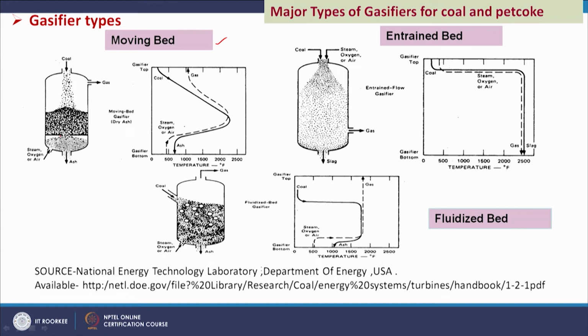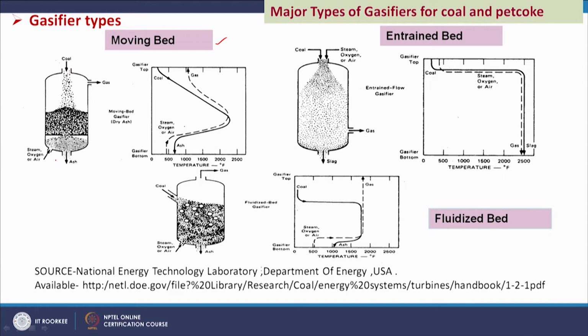Why moving bed? This is a grate, and the coal is coming from the top, and from the bottom steam and oxygen or air is entering. From the top the gas is going out, and the ash is getting out, passing through the grates and coming out at the bottom part. Here the bed is fixed, the coal is coming from the top and the ashes are going out from the bottom, so this is a fixed bed. Why is it a moving bed? The coal is moving from top to bottom.